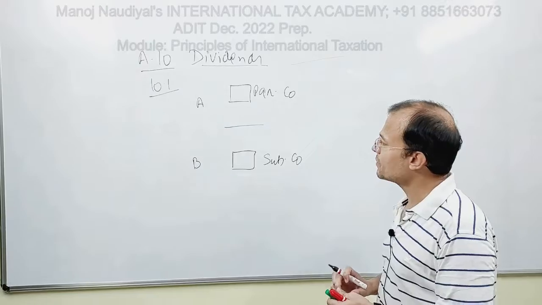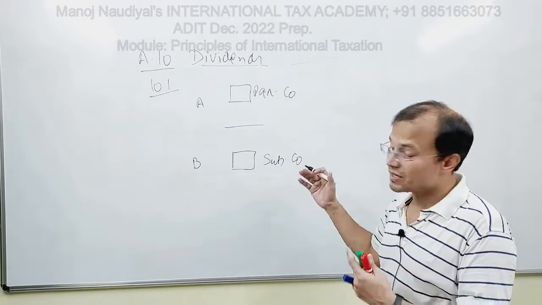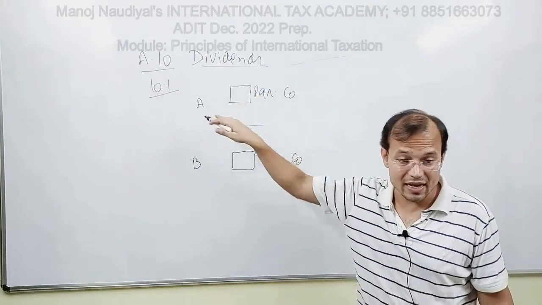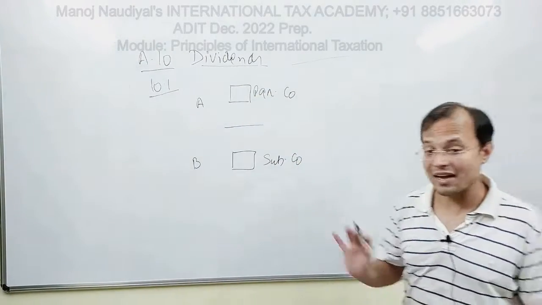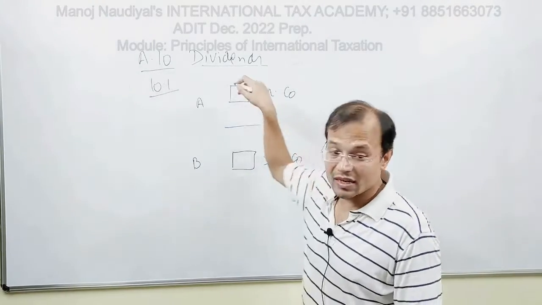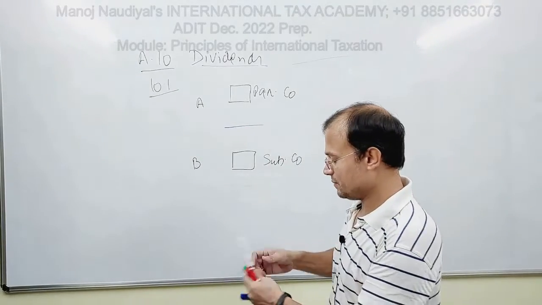Parco is resident in state A and Subco is resident in state B, tax resident. Fine. So at the end of the year, this Subco distributes dividends.